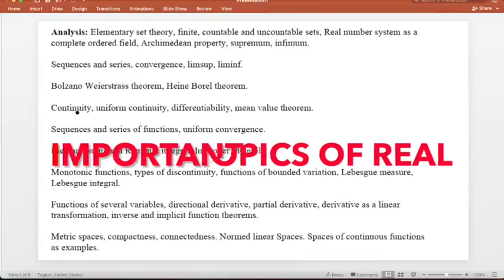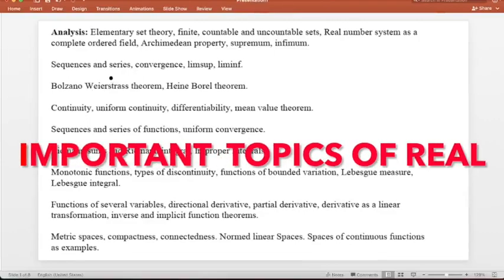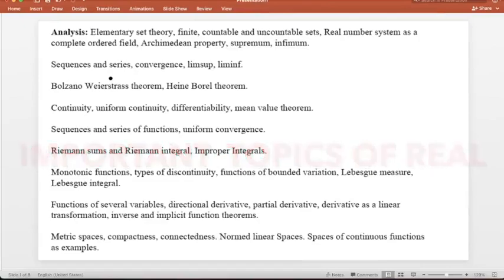Hello friends, I welcome you all to this discussion. In this discussion, I will discuss the important topics before the exam. You must prepare these topics and revise them, and solve questions related to them before the exam, right? Now the first paper that I will discuss is real analysis.